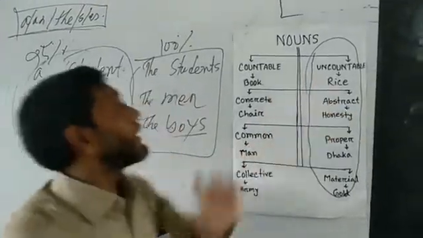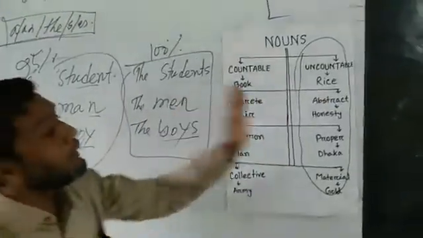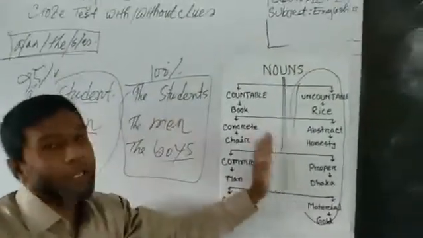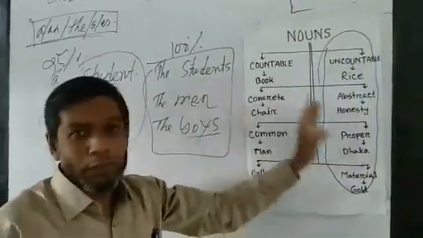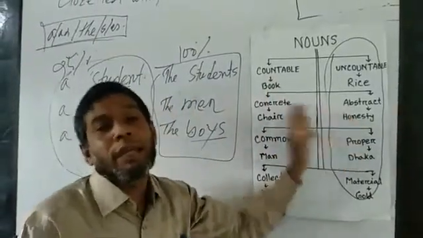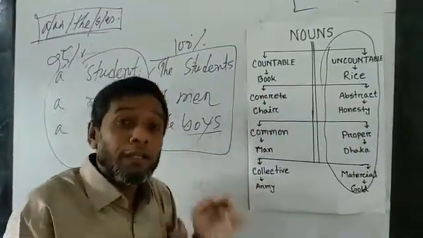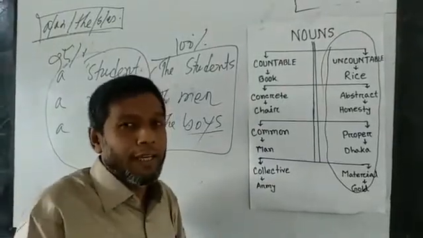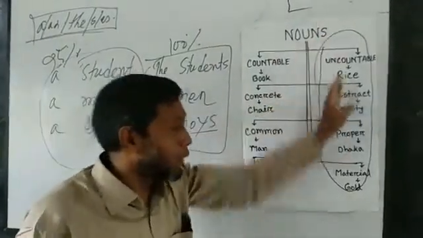But in the case of uncountable nouns, if they stand alone, then no a and the or s or es can be used before it. But if they are attributed by an adjective before it, or if it becomes specific in a sentence in any way, then you must use that.